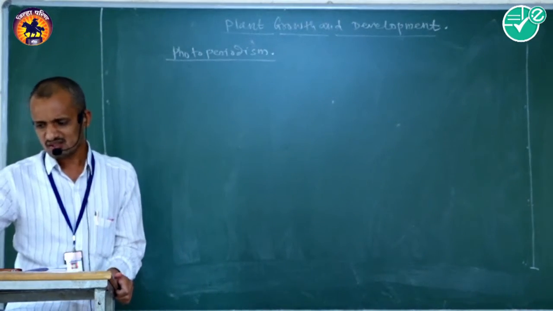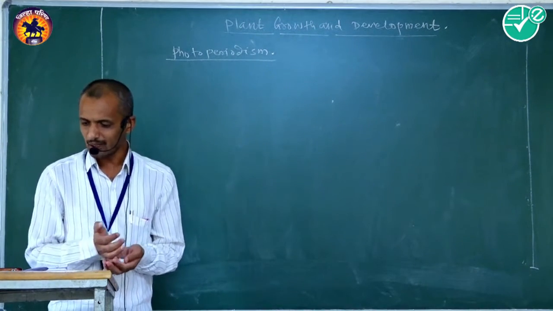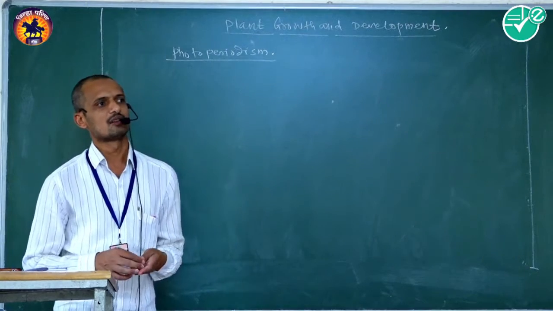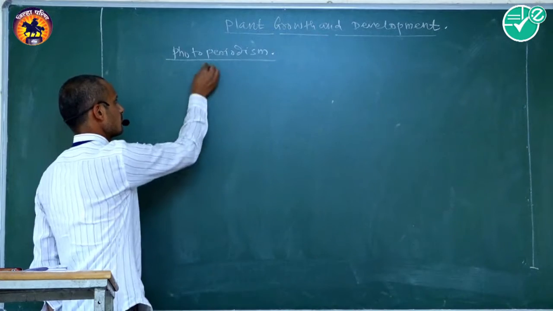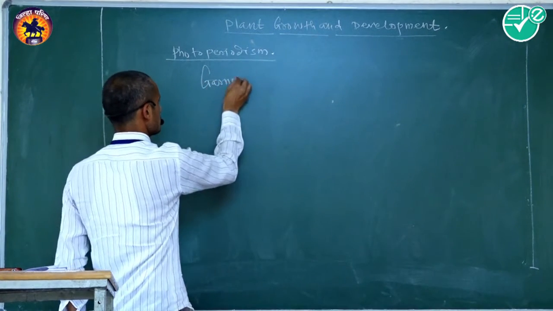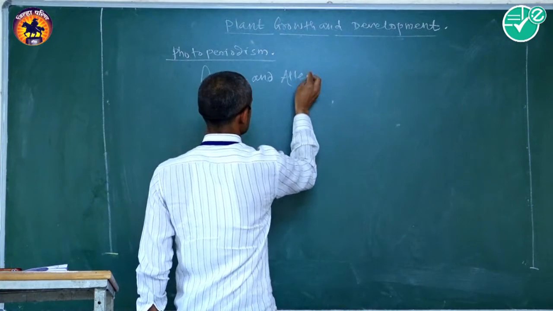photoperiodism. This concept was first discovered by American plant breeders Garner and Allard.